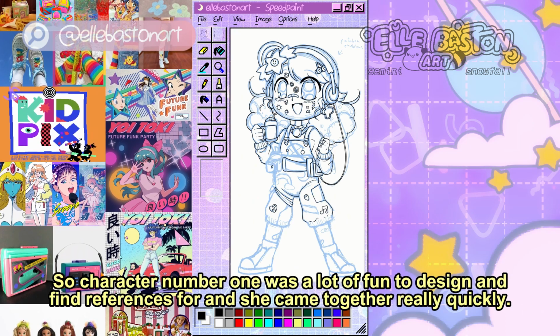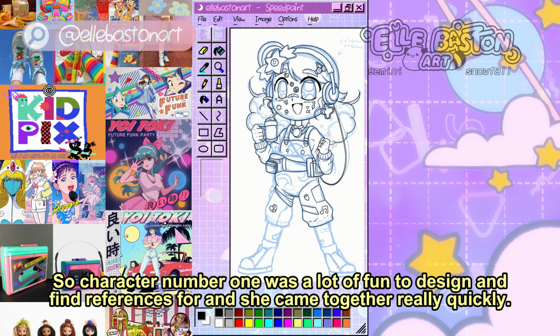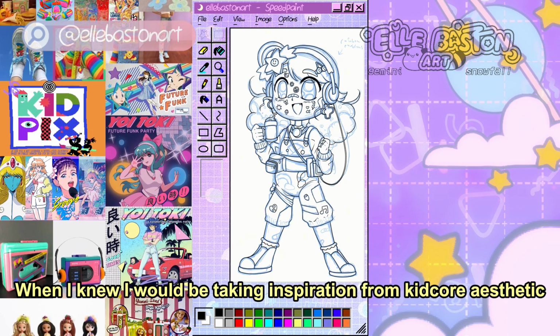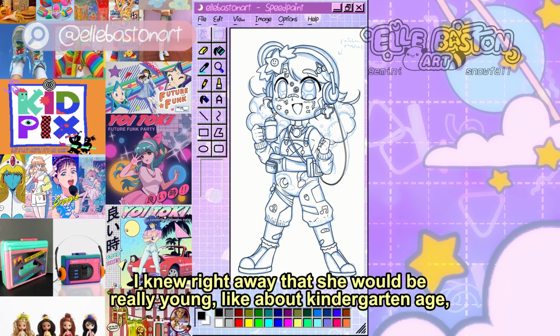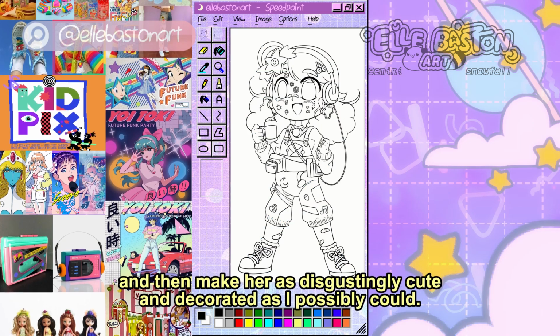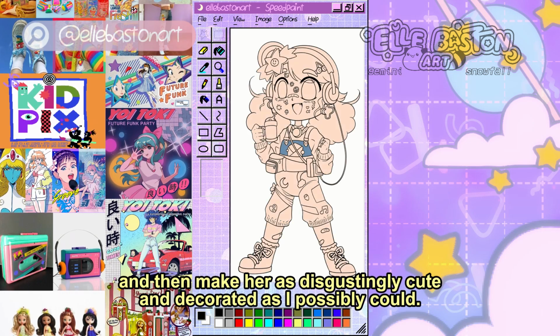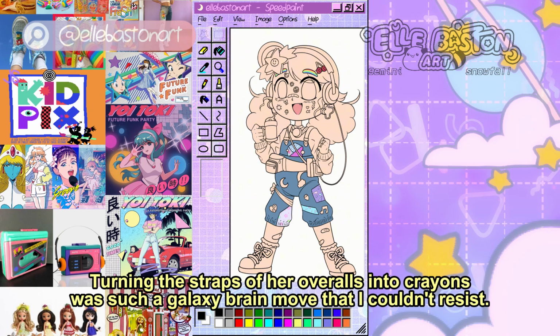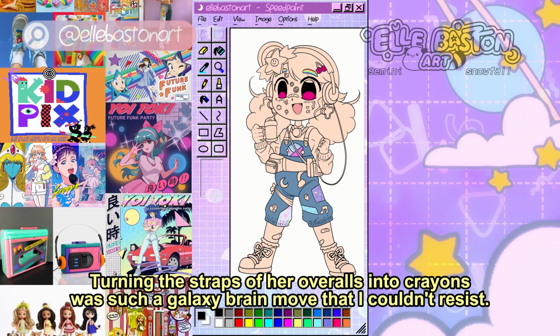So character number 1 was a lot of fun to design and find references for, and she came together really quickly. When I knew I would be taking inspiration from Kidcore aesthetic, I knew right away that she would be really young, like about kindergarten age, and then make her as disgustingly cute and decorated as I possibly could. Turning the straps of her overalls into crayons was such a galaxy brain move that I couldn't resist.